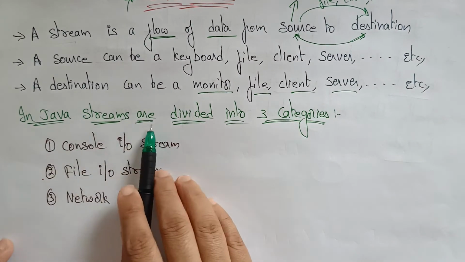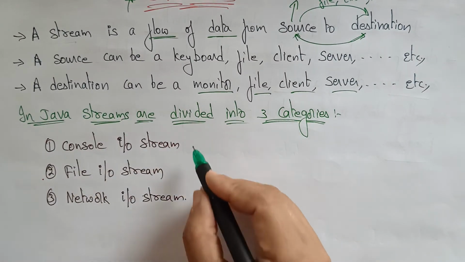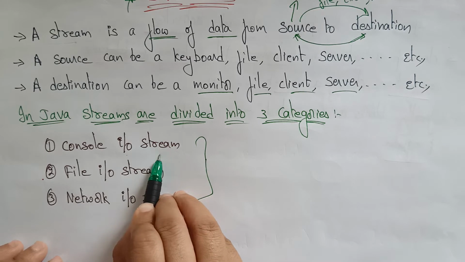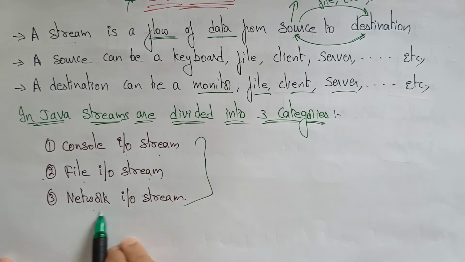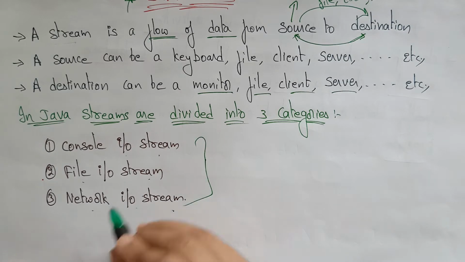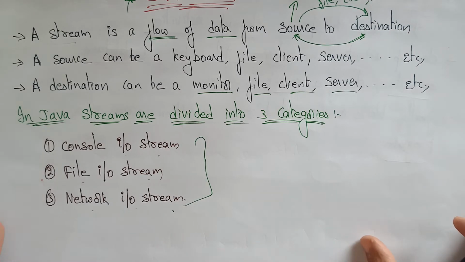So in Java, streams are divided into three categories: console IO stream, file IO stream, and network IO stream. What is the console IO stream, what is the file IO stream, and the network IO stream? I will explain with an example, so let's have a look at it so that you can get clarity.